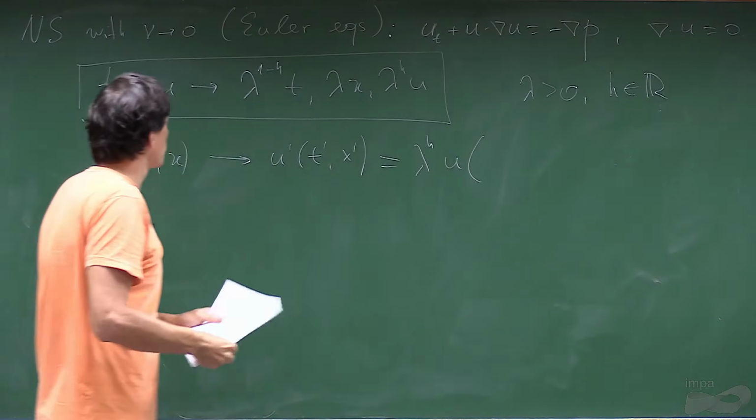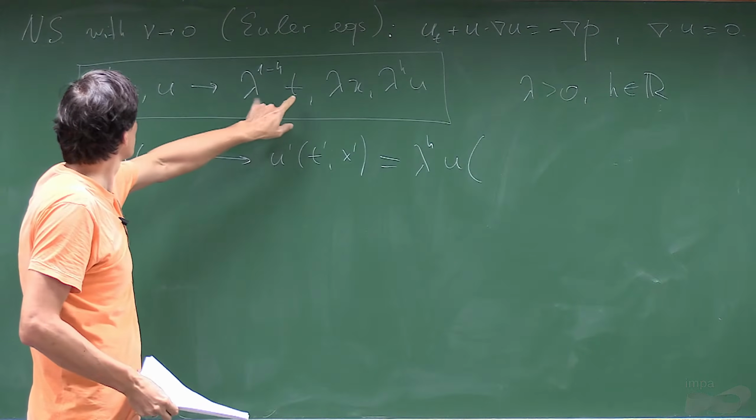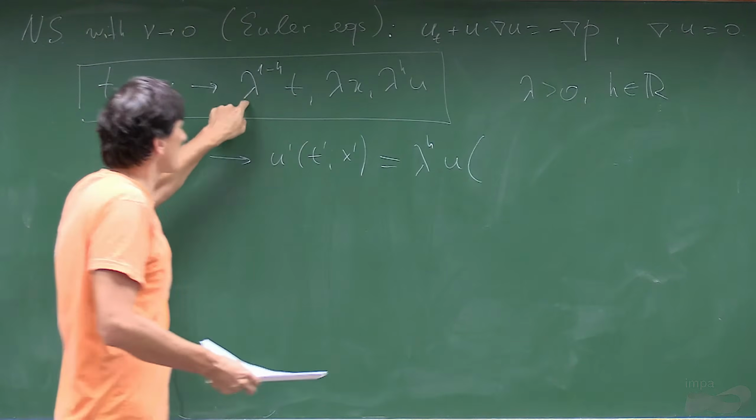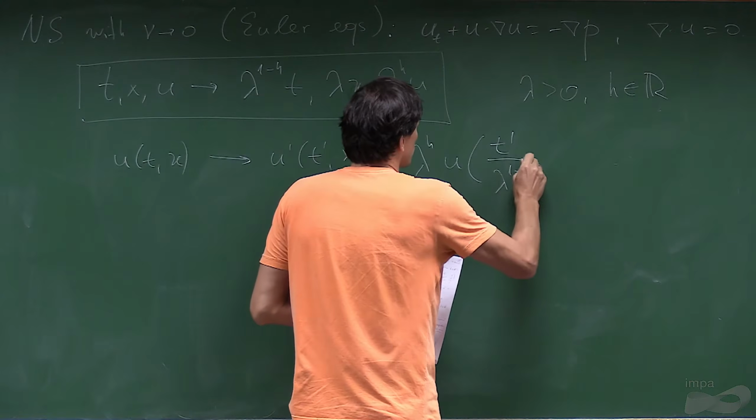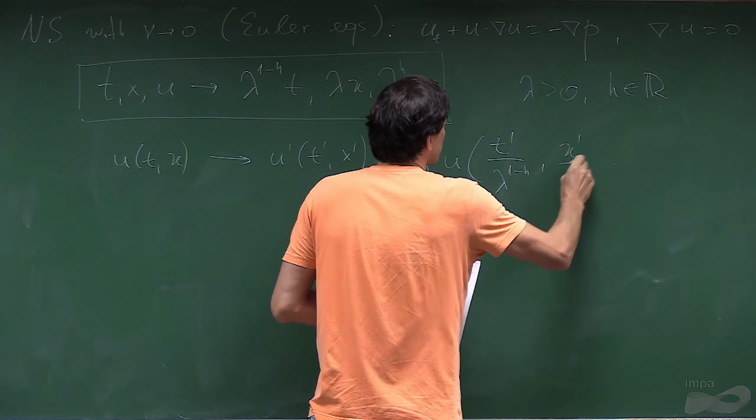And then you have to put the original time there. So this is t prime. The original time you have to divide by lambda^(1-h), and then for x prime you divide by lambda.